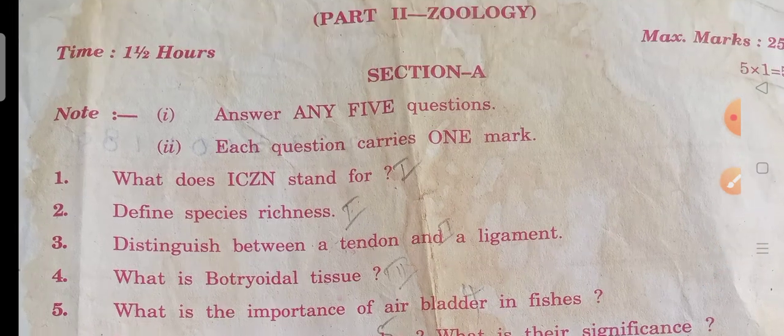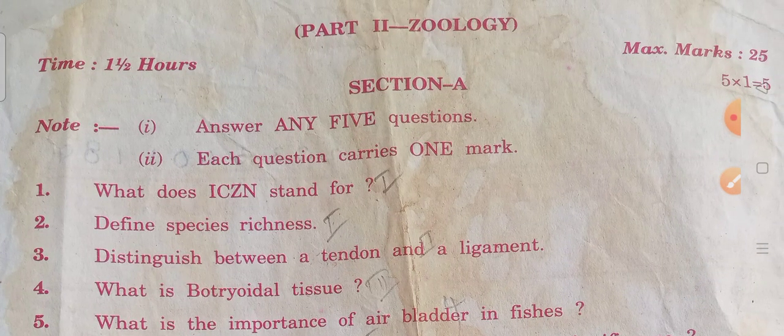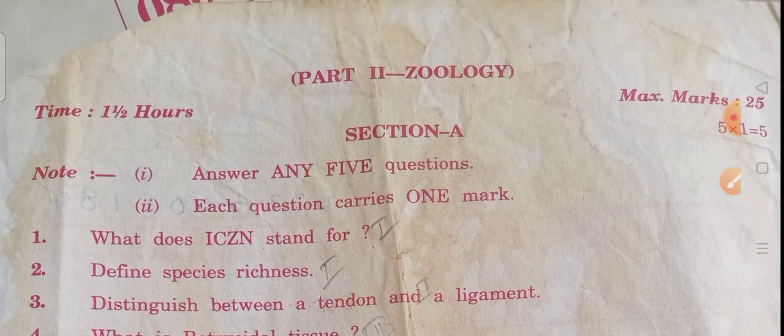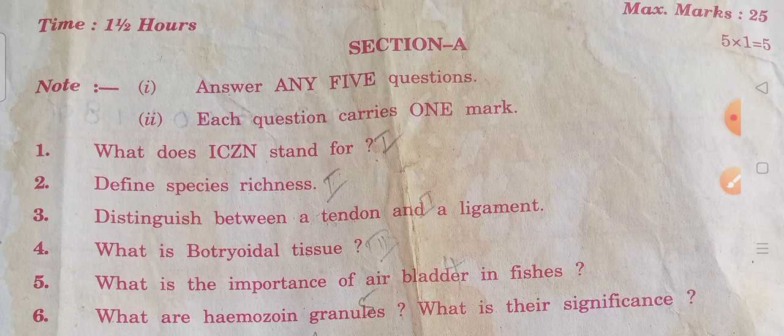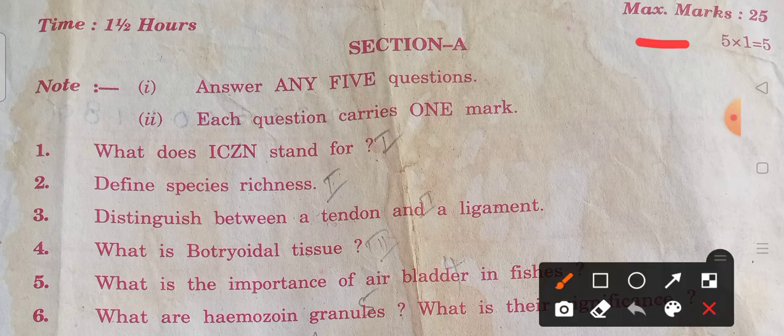First, I will show the question paper. This is the paper from the batch of 2019, before Corona. If you follow these question papers, you will definitely get the 9 marks. Here is zoology. Part 1 is botany, and Part 2 is zoology. The maximum marks for each is 25.